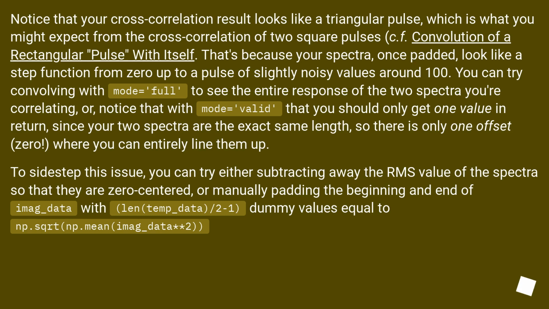To sidestep this issue, you can try either subtracting away the RMS value of the spectra so that they are zero-centered, or manually padding the beginning and end of imag_data with lim_temp_data/2 + 1 dummy values equal to np.sqrt(np.mean(imag_data**2)).